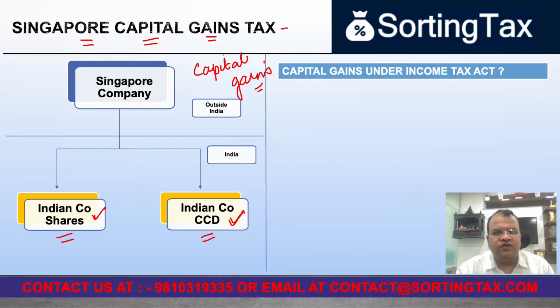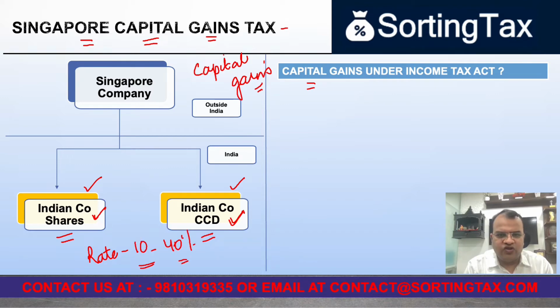So what you need to see first, and this is a very important point, is whether those capital gains, the transfer of shares or CCDs, are liable to tax under the Income Tax Act 1961. And if it is taxable, then what is the rate of taxation? Now, just for your information, the rate of taxation on capital gains in India can vary from 10 to 40%, which is besides the education cess and surcharge that may be applied.